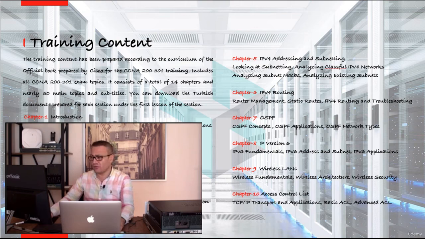In Chapter 7, we will cover topics such as OSPF concepts, OSPF applications, and OSPF network types. In the 8th chapter, we have IP version 6, where we will cover the basics of IP version 6, addresses and subnets, and IP version 6 applications.